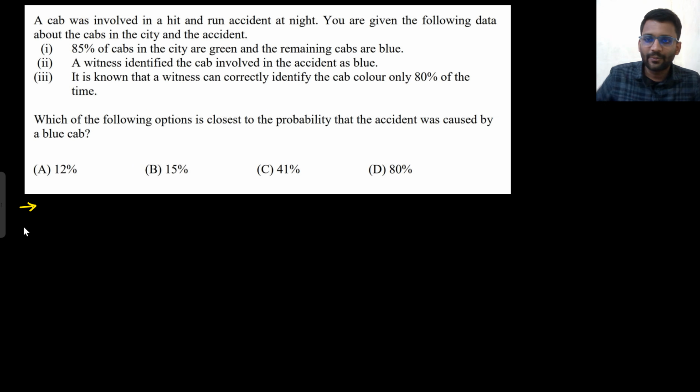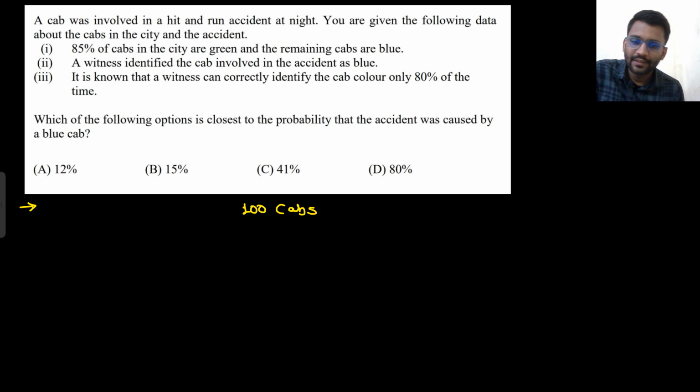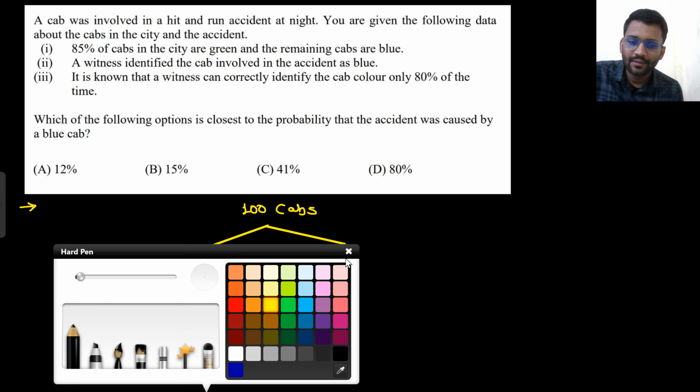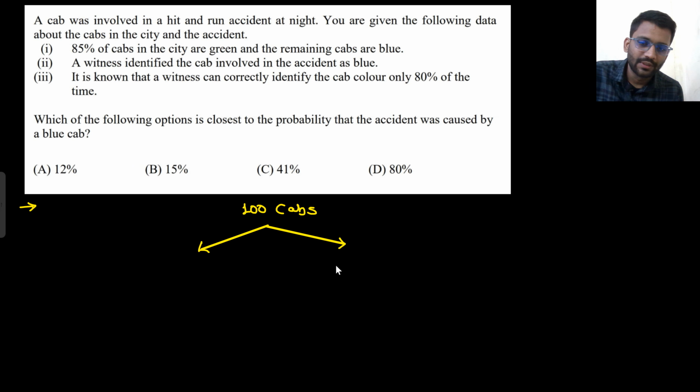So 85% of the cabs in the city are green and the remaining are blue. Let's assume there are 100 cabs in the city. 85 cabs are green and 15 cabs are blue.